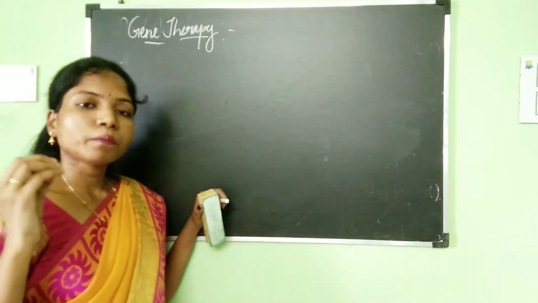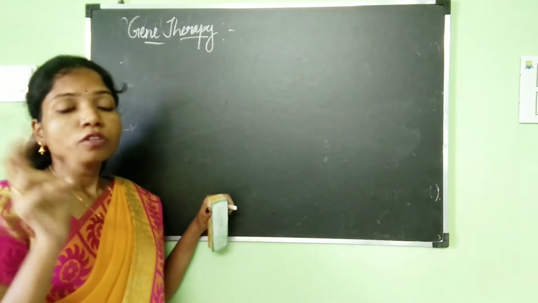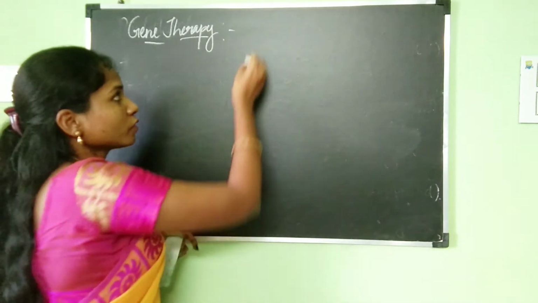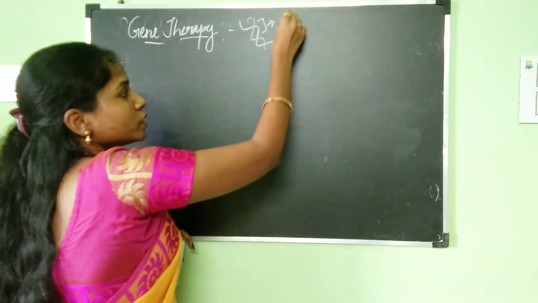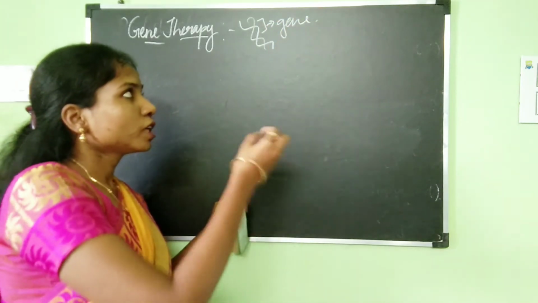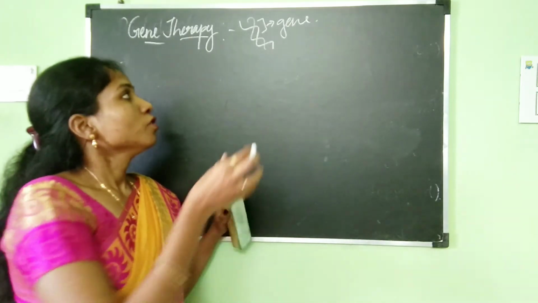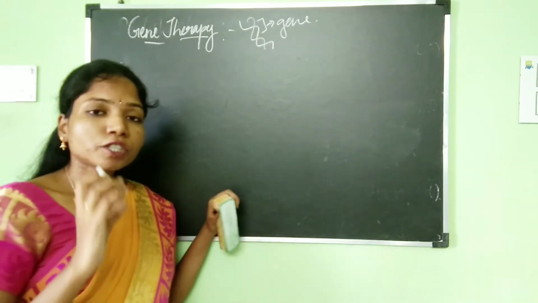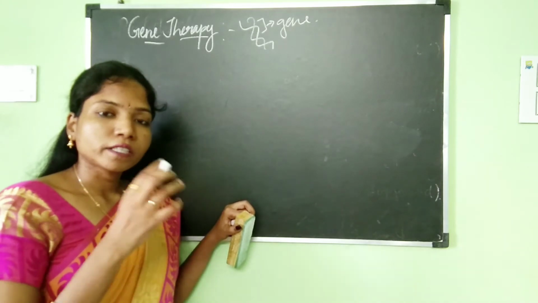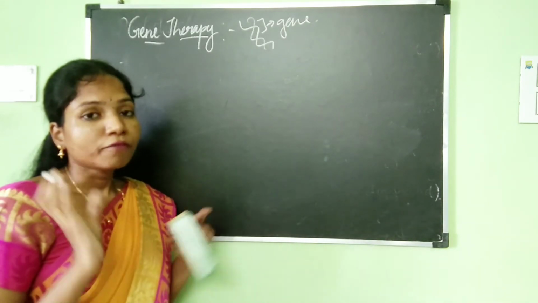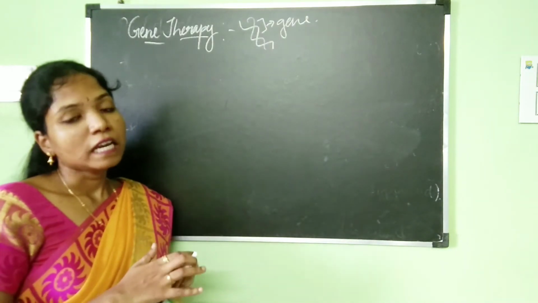Gene therapy is a process of removing a defective gene and replacing it with a functional one. You all know what a gene is, but I will repeat it once again. A gene is a small segment of DNA, and these genes are responsible for coding some proteins. A specific gene could be defective in a person. What can be done is that the defective gene can be replaced with a functional one, and this replacement of the defective gene with the functional one is known as gene therapy.